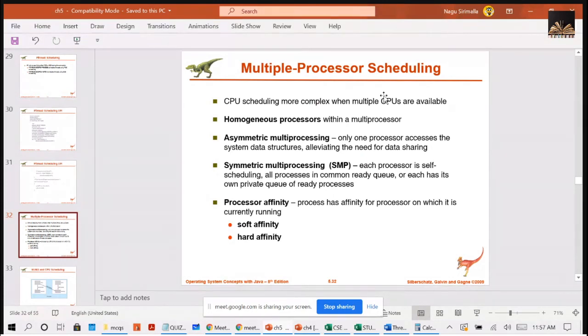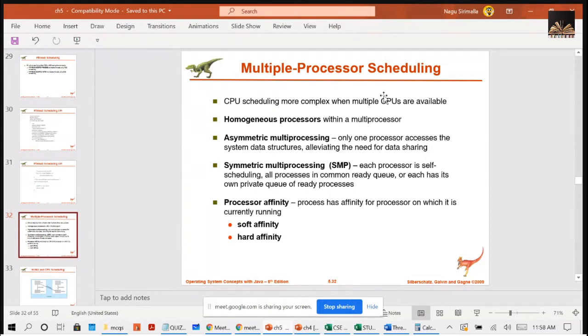With this, I can say asymmetric multiprocessing is simple because only one processor accesses the system data structures, reducing the need for data sharing. Why? Because not all the processors have memory sharing or access to the memory. Allocating the memory and everything will be taken care of only by the master. That is the reason I can say asymmetric is simple.